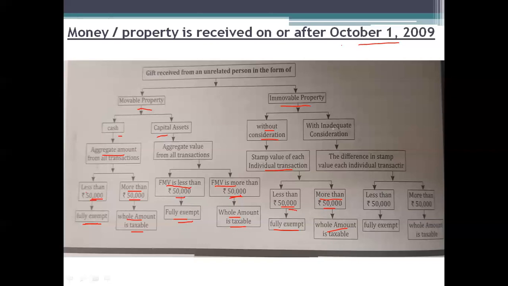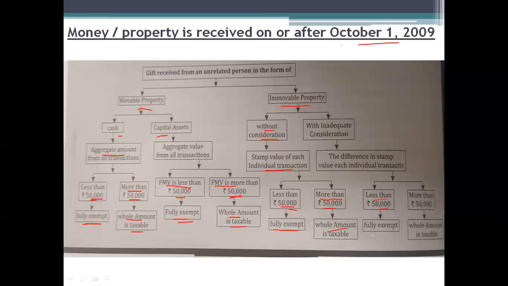Second, if you are receiving immovable property with inadequate consideration, meaning you are paying an amount which is less than the value of the property, then the difference in the stamp value of each individual transaction has to be considered. That is, whatever amount you have paid and the stamp value of the property, we need to take the difference between the stamp value and the amount you have paid, and check whether that difference amount is less than 50,000.